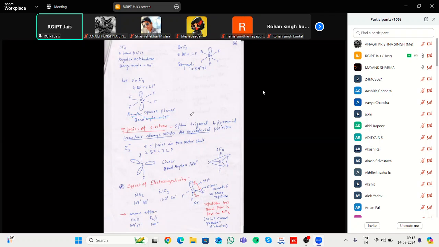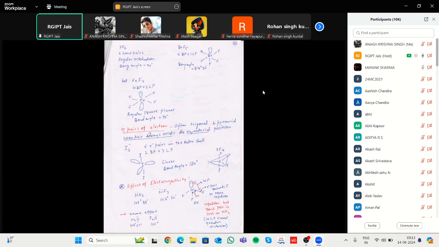There are two things, one is shape, second is geometry. Shape means what it actually looks like, but geometry is determined after participation in bonding, by how many lone pairs and how many bond pairs there are, and that gives the exact shape or geometry.